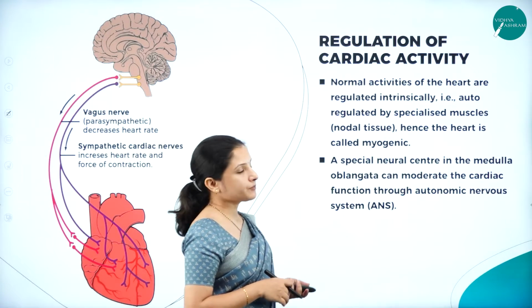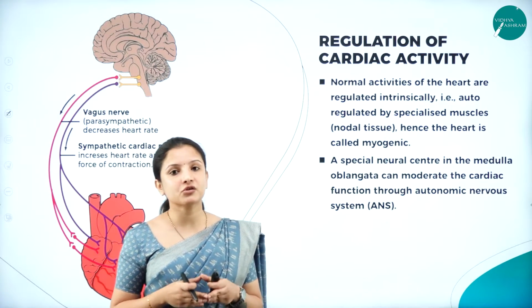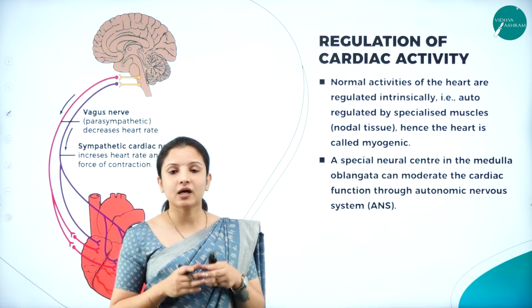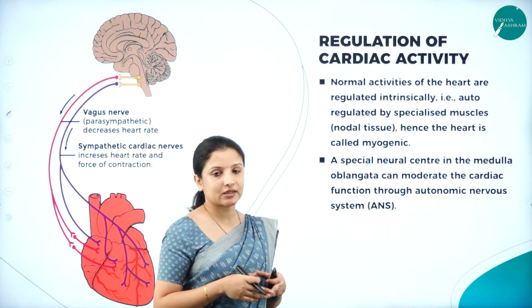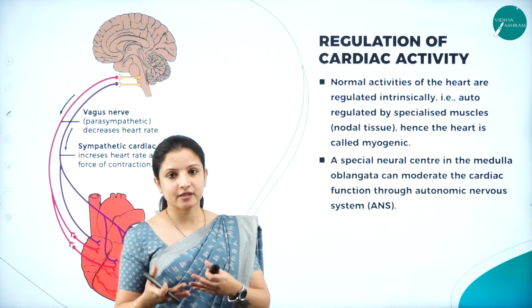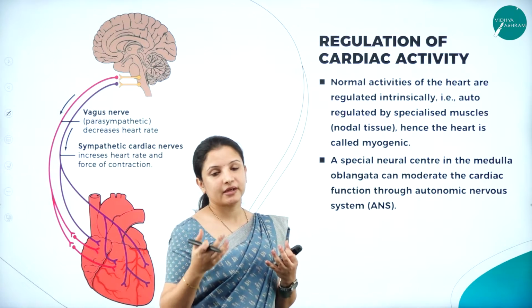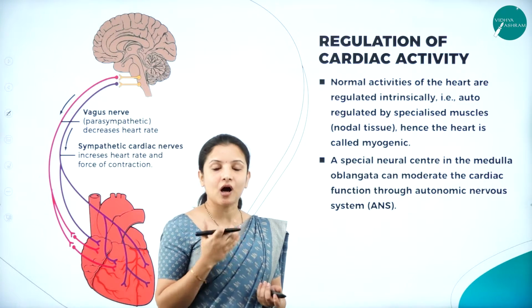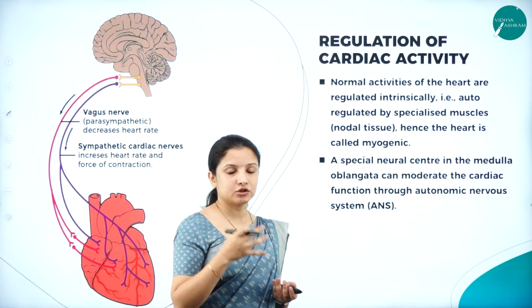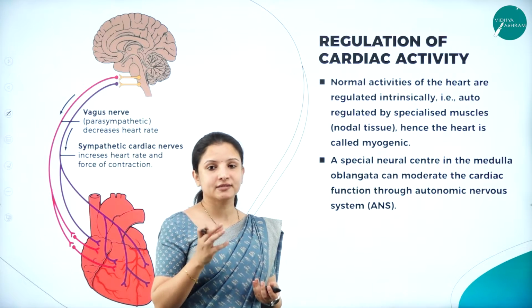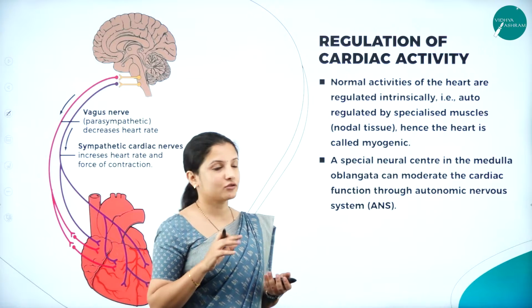So moving further, we shall study about the regulation of cardiac activity. How the cardiac activity is regulated, that is the delivering of the oxygenated blood and collection of the deoxygenated blood. It occurs in a systemic manner. How does exactly that occur? What is responsible for that systemic cardiac cycle to occur?